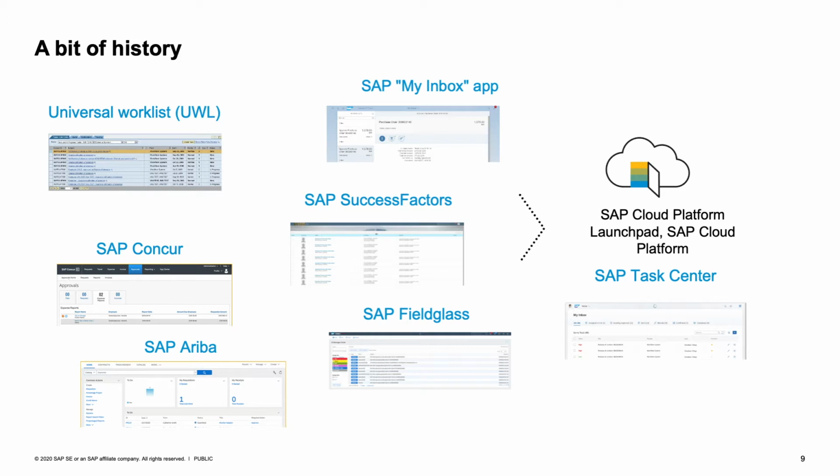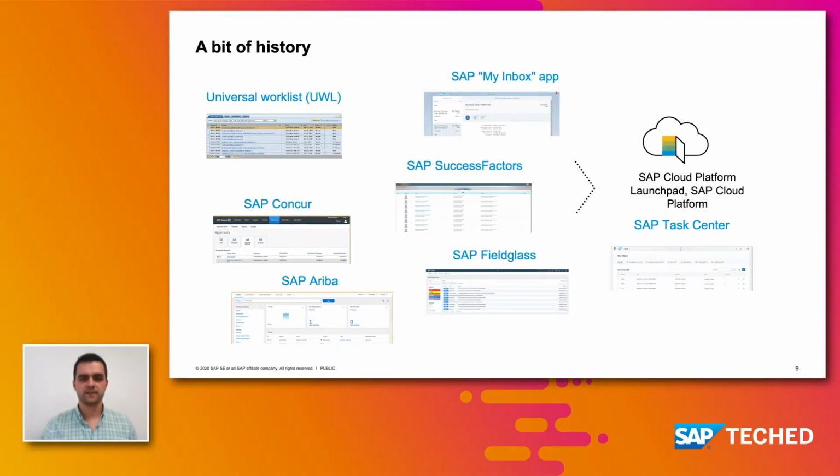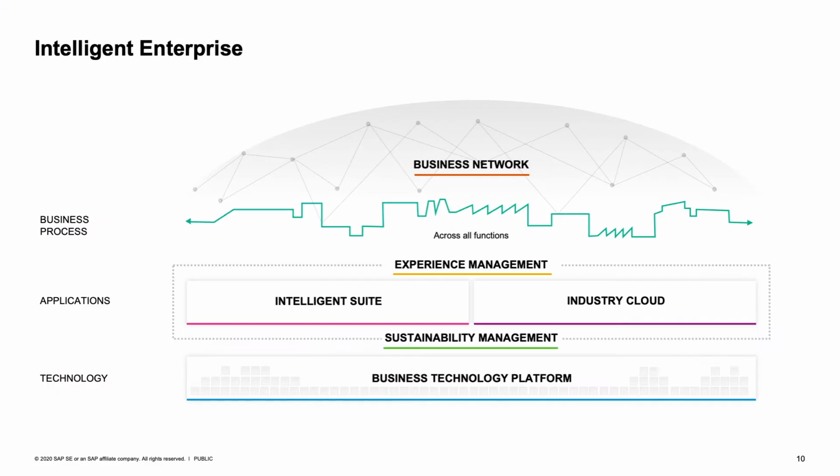Now, let me present the solution to all those challenges, SAP Task Center. SAP Task Center enables business users to access their workflow tasks in one place by integrating tasks from multiple SAP applications. With its built-in cache, it provides high availability and better performance. But let's give Ivan the pleasure to review the key benefits of SAP Task Center later on.